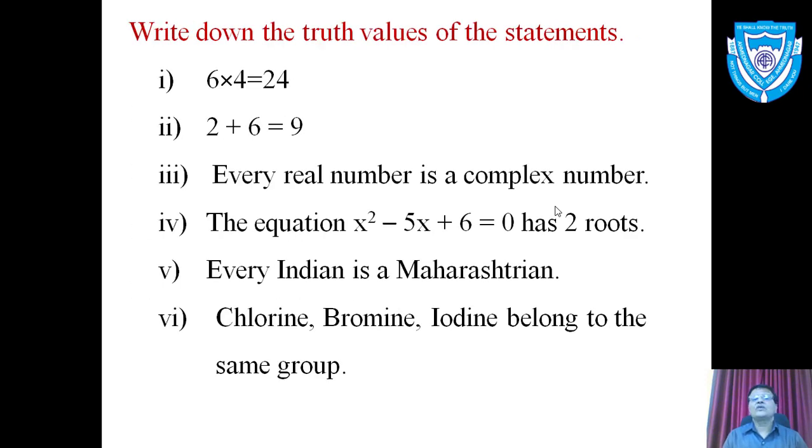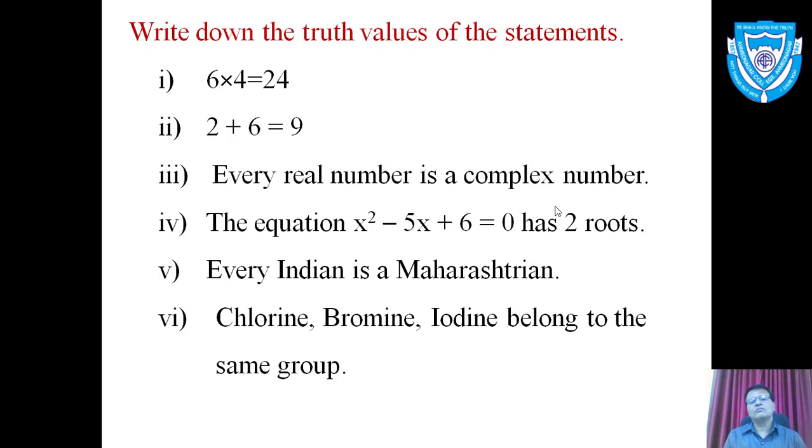Write down the truth values of the following statements. First statement is 6 into 4 is equal to 24. 6 4s are 24. It is a statement and its truth value is true. 2 plus 6 is equal to 9. The sum is wrong. Therefore, this sentence is a statement. Its truth value is false.